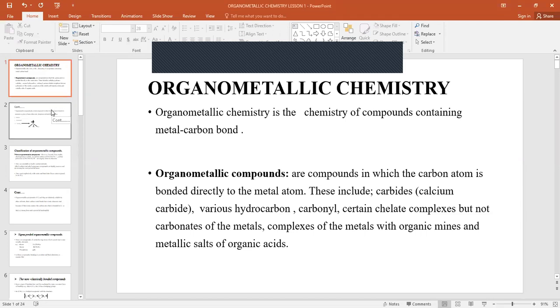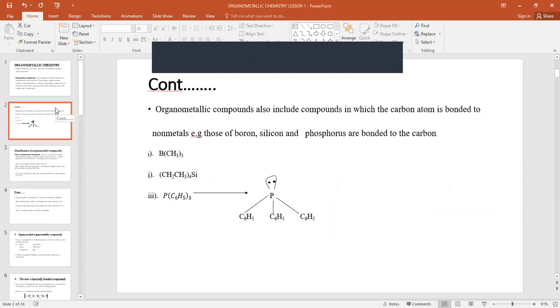They also include compounds in which the carbon atom is bonded to a non-metal. Among the non-metals, we have examples of boron organometallic compounds, silicon organometallic compounds, and phosphorus organometallic compounds, in which the non-metal is bonded directly to the carbon atom.